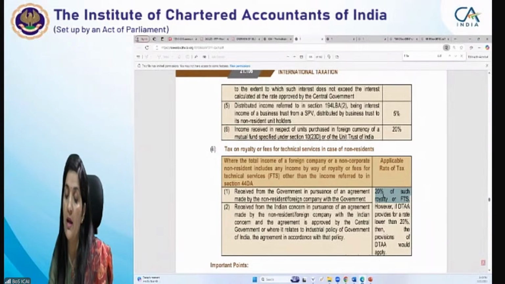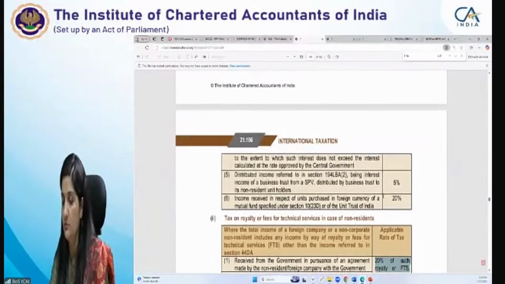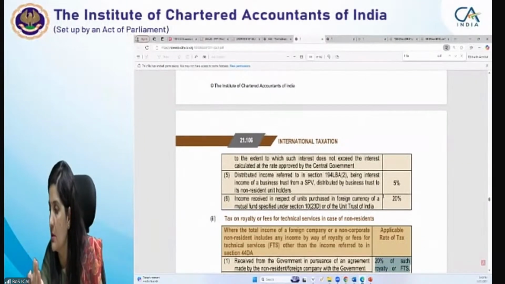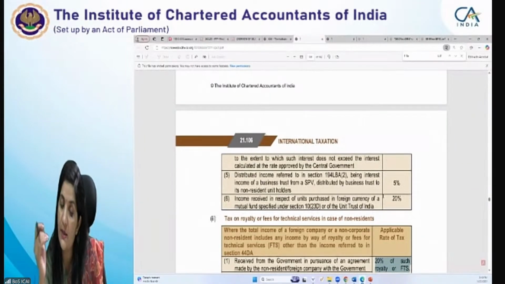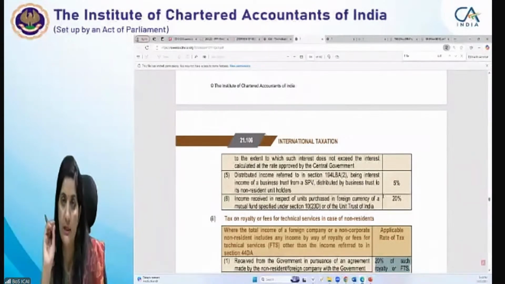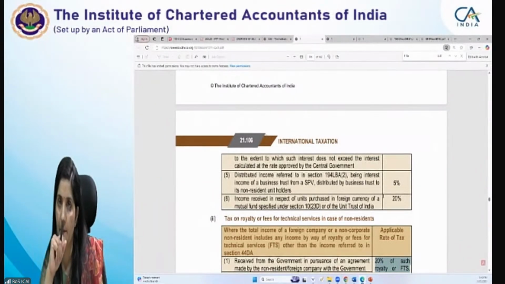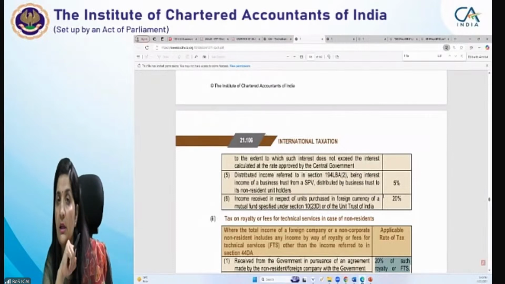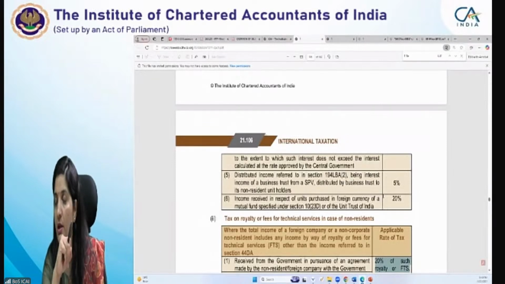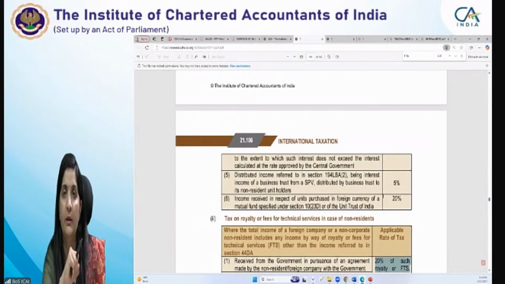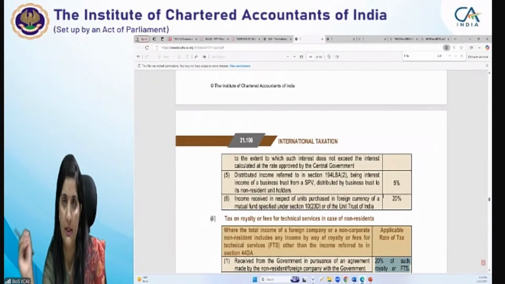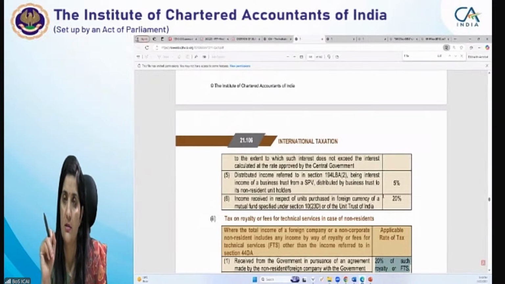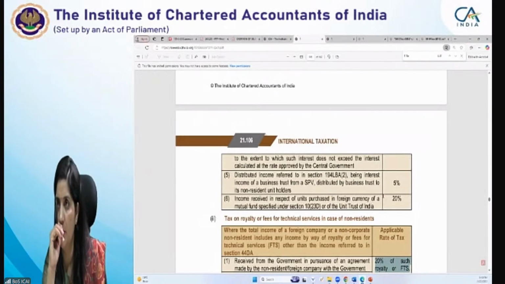Okay, suppose I am now asking you a question. The rate, as you now know, is 20% as per the provisions of the Income Tax Act. Similarly, the DTA also provides for a 20% rate. The DTA is also providing for the same rate, 20%. So now you tell me, would you opt for the DTA or will you pay the tax as per the provisions of the Income Tax Act, because the same rates are applicable? Which would apply, the DTA rate or the Income Tax Act?